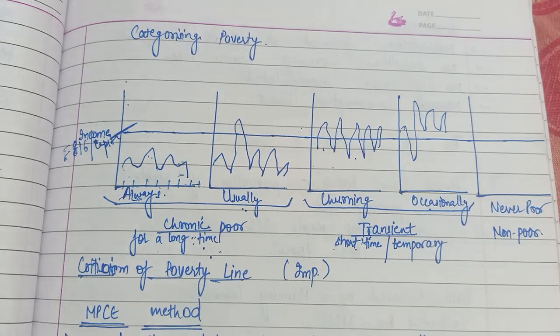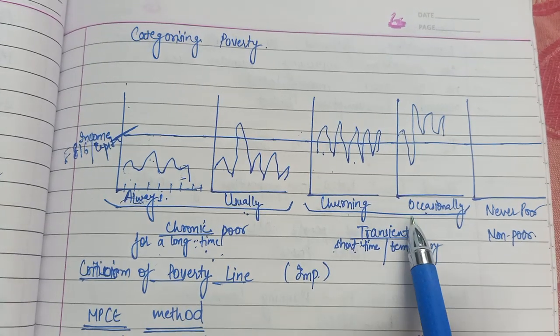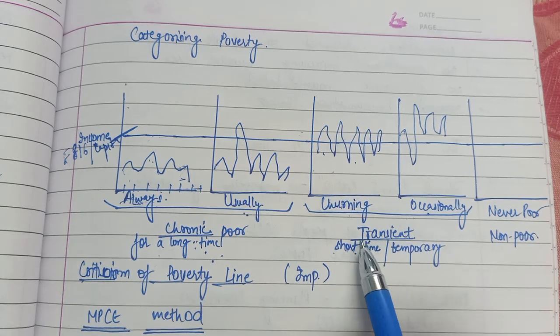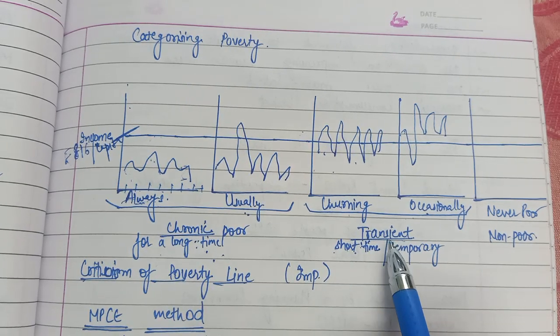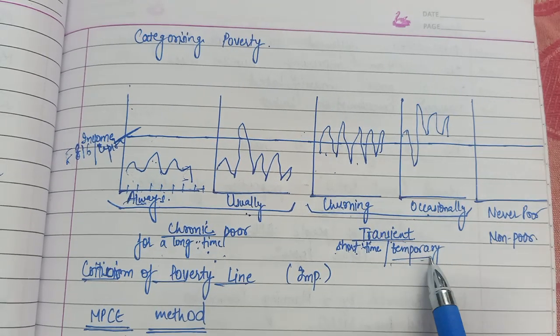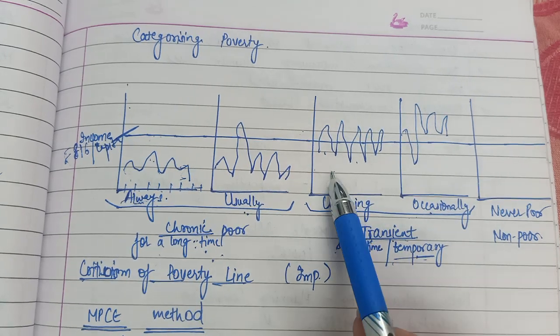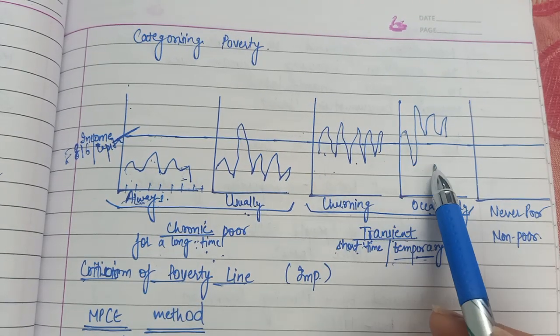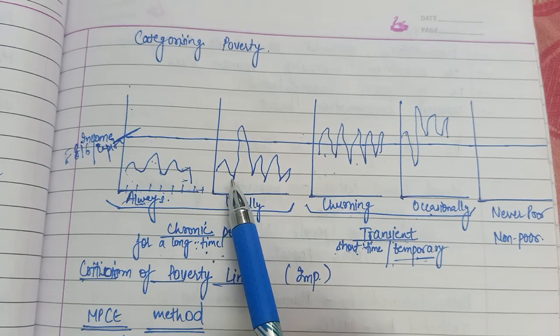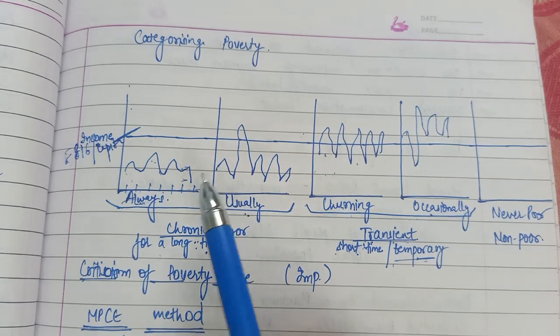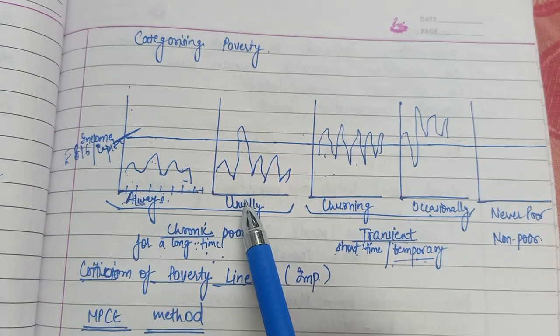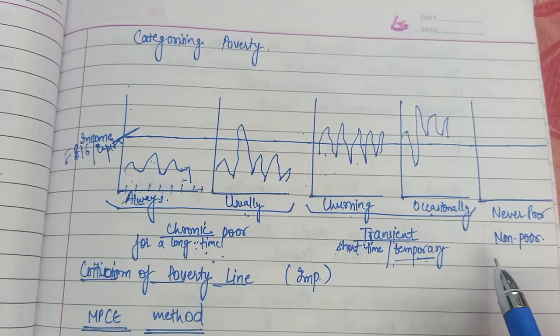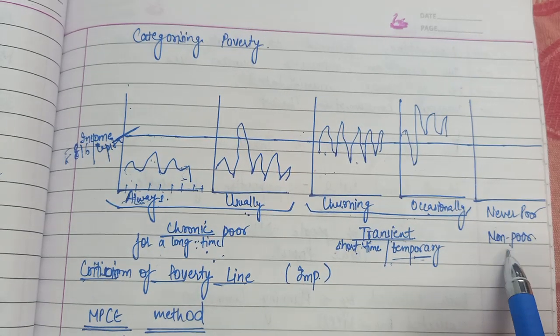Both of these categories, churning poor and occasionally poor, come under the head category of transient poor, which means temporarily poor. They are not permanently poor for the entire year, but they are temporarily poor. And these two categories are mainly poor only. Either always or usually, these people are mainly poor. And then we have never poor, the non-poor people.